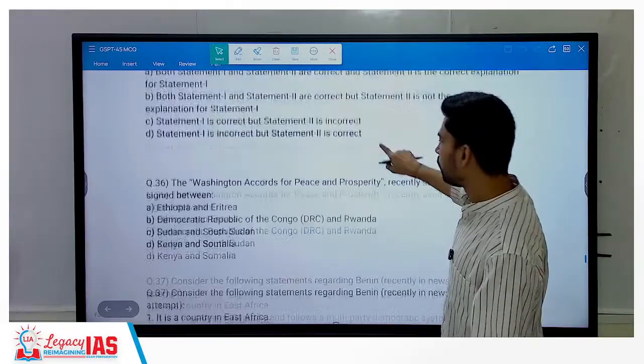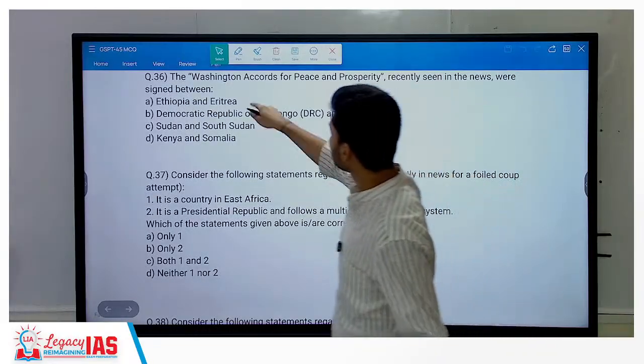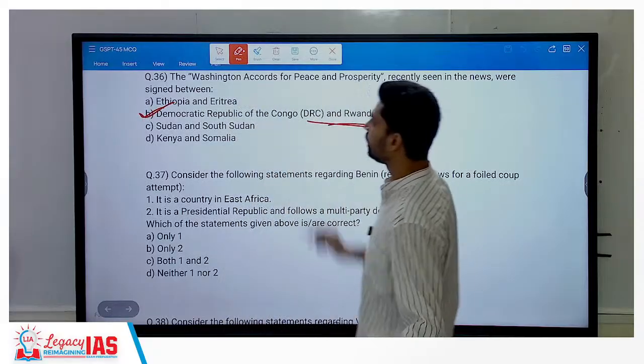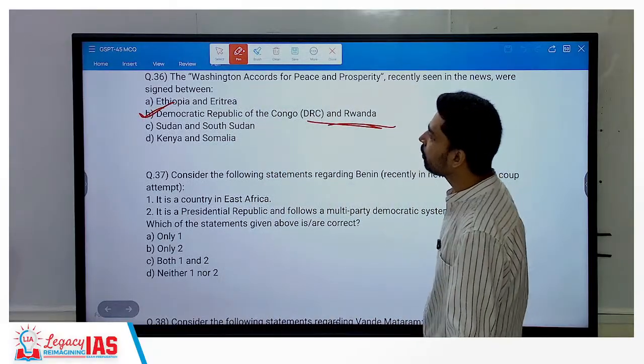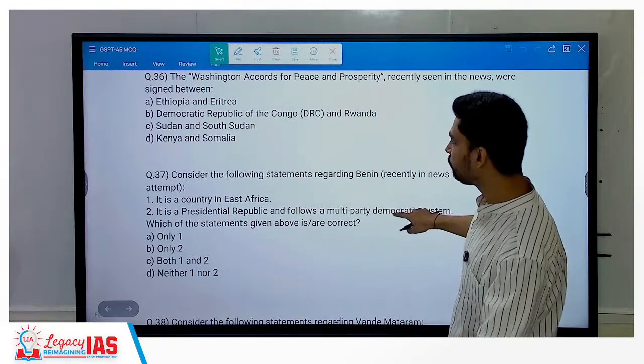35A. Washington Accords for Peace and Prosperity. Between which countries? Current affairs. Okay. DRC and Rwanda. Democratic Republic of Congo and Rwanda. You have the M23 group that is active here.